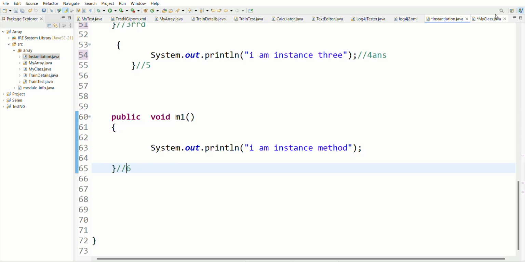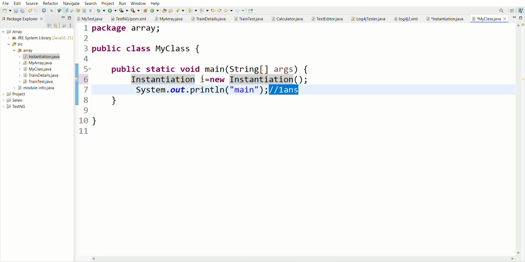It means i.m1. I have to write here I, because the object name is I. So I.m1, that's how we are calling it. Let's see the answer. The first answer should be main. Here, "I am main". It is a little bit confusing. Here my first answer should be "I am main".